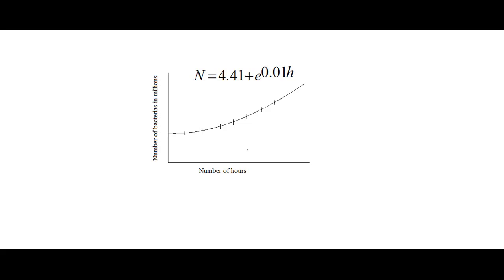Suppose we have data on how many bacteria there are after a given number of hours. For example, in 1 hour it can be 10 millions, in the next hour it can be 12 millions, like this.